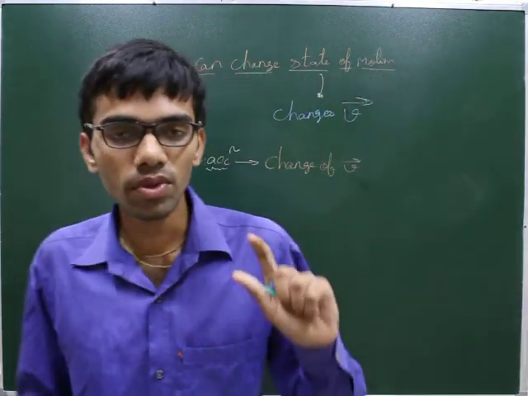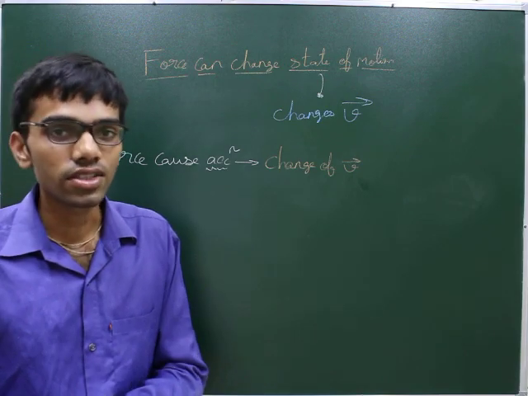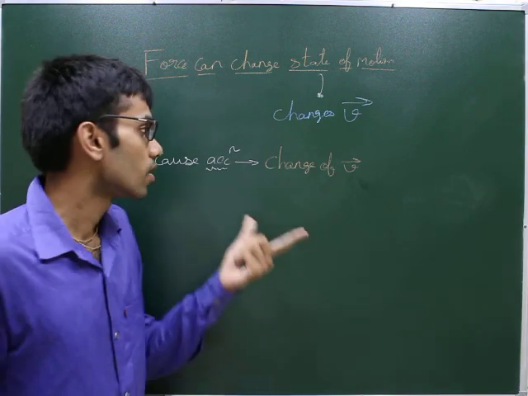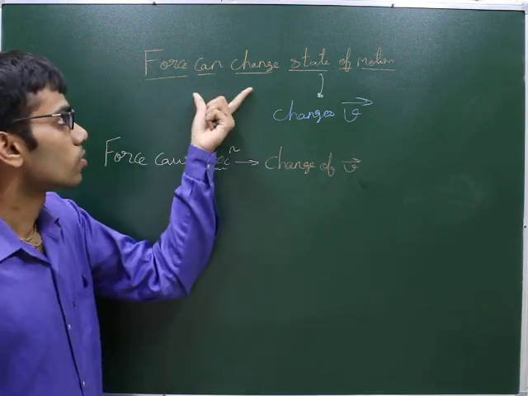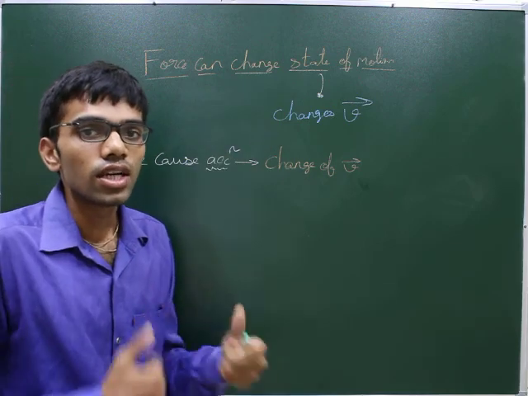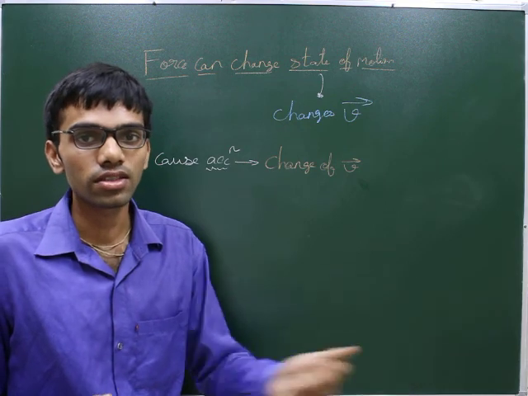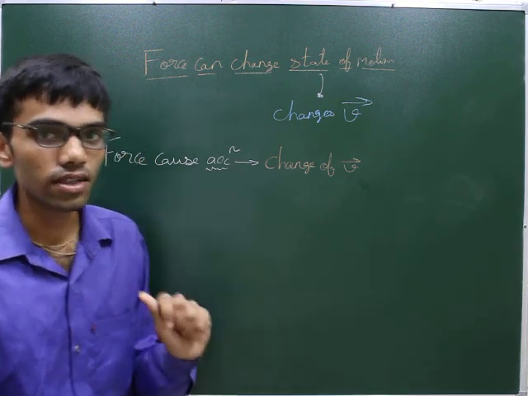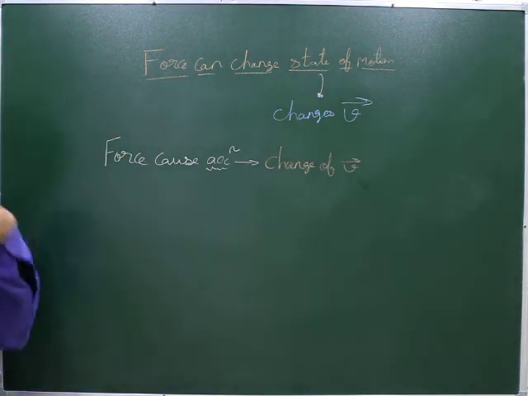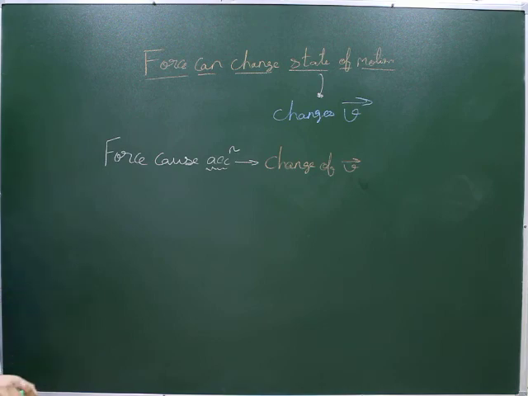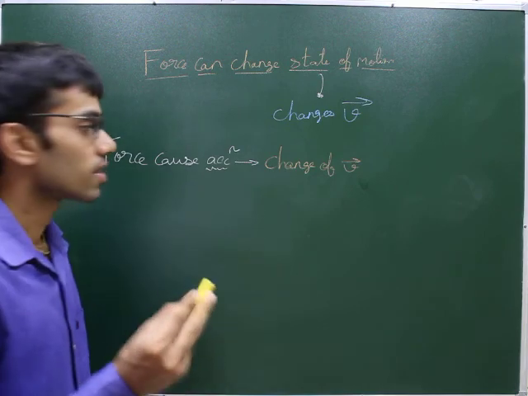Whenever there is some force on the body, only then does its velocity change. Okay? So this is an important point. Basically, our force can change the state of motion. If the body is at rest, it can put it in motion, and if it is in motion, it can bring it to rest. Okay? So this is our basic thing. Okay. So let me take some basic examples.